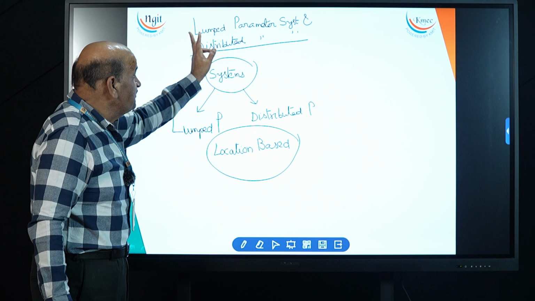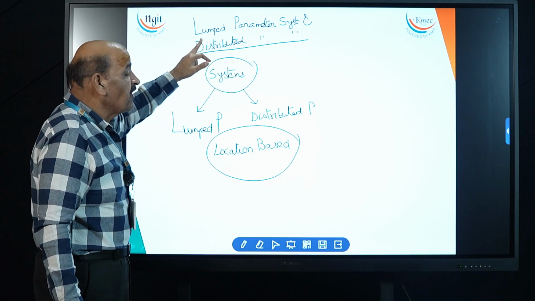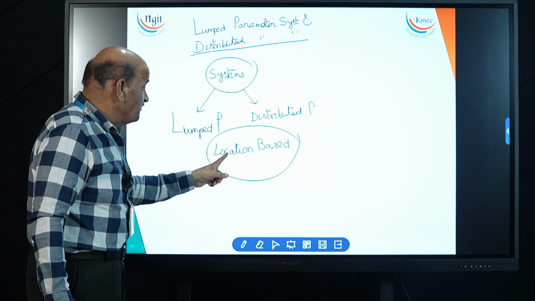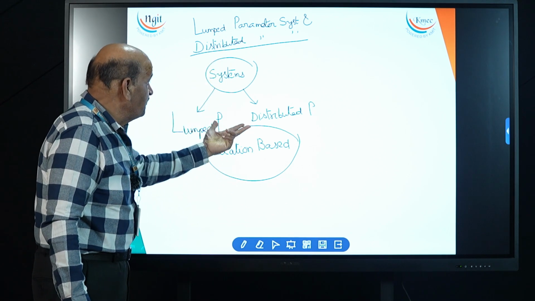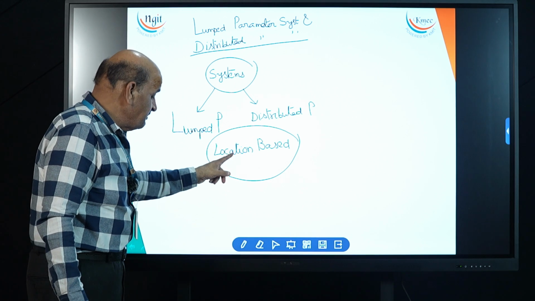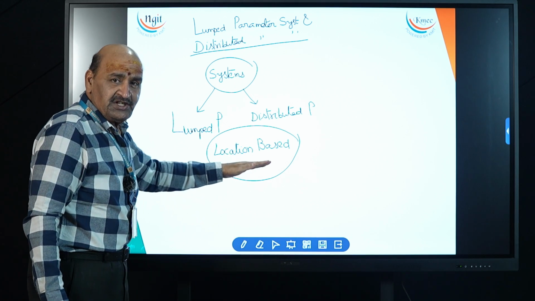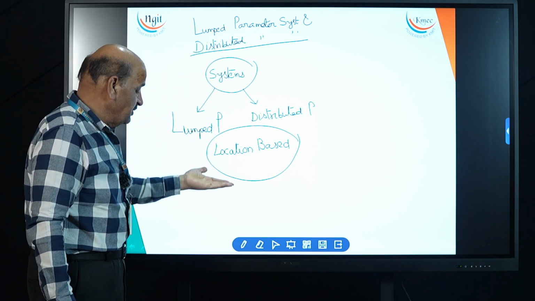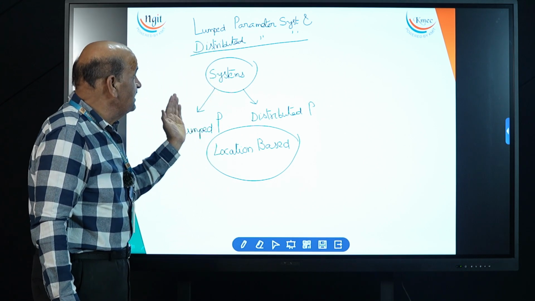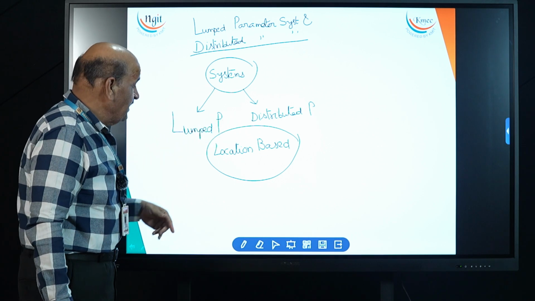So these names are assigned because of the location. That's why we are mentioning that these two classifications of systems come under the category of locations only. Students have to note the important points in this discussion. Let us start.